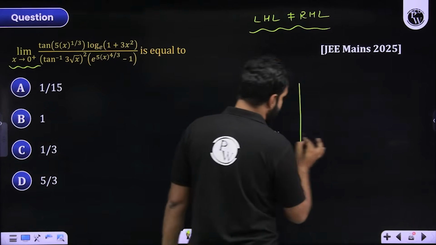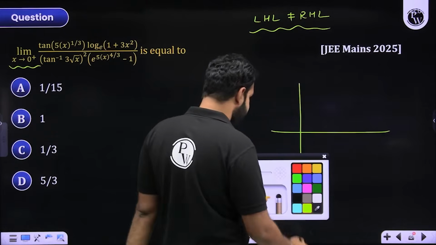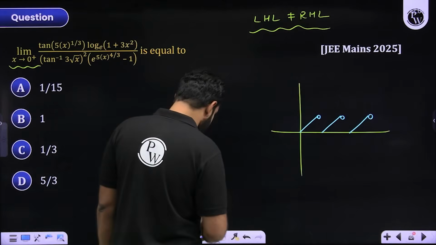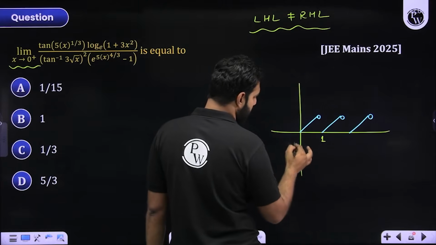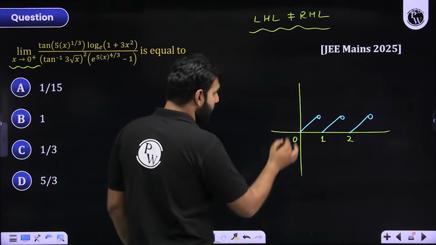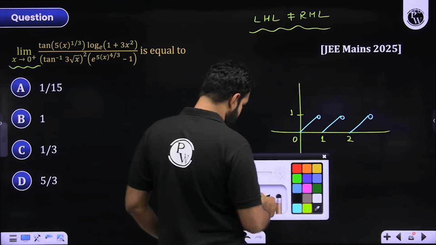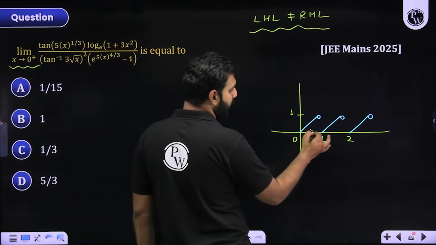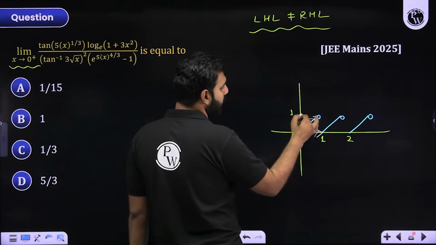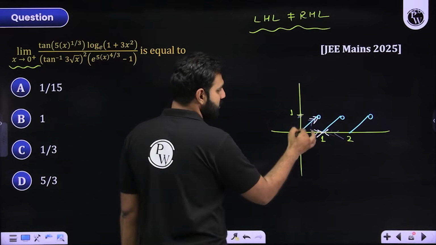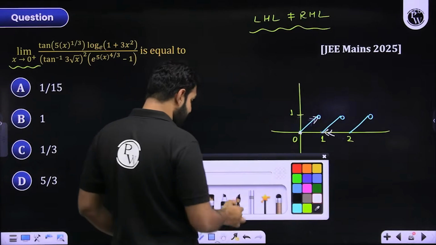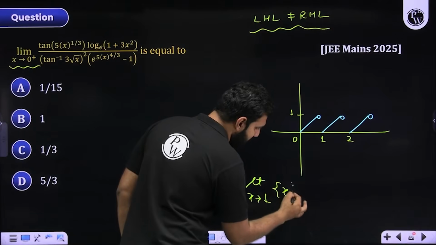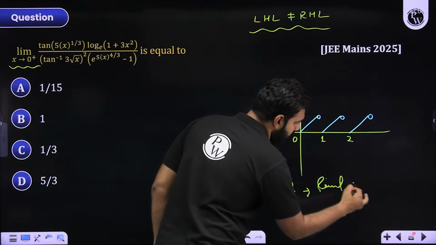For example, here, look at this graph. Let me draw the graph of, let's say, fraction part function. So the graph of fraction part function is drawn like this. Now let me try and help you with this result. Let's say at this point, this is 1, this is 0, this is 2, of course. We know that the fraction part function attains all the values from 0 to 1 only. If I am approaching 1 from left hand side, it is approaching 1. But if I'm approaching 1 from right hand side, it is approaching 0. So I hope you're realizing when you talk about the limit when x is approaching 1 of fraction part of x, then you will say the limit doesn't exist.